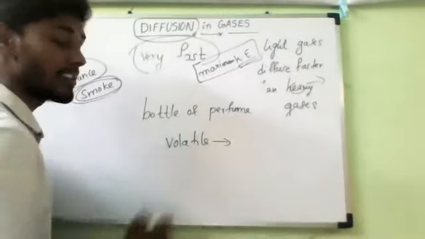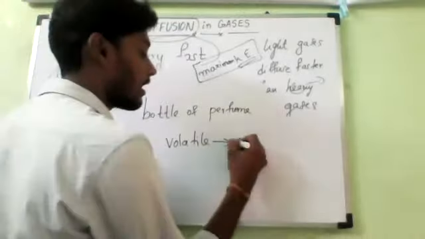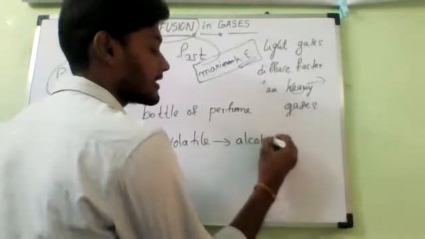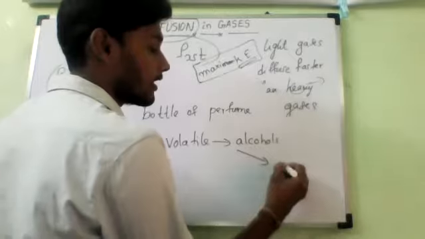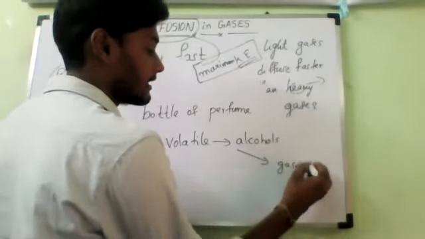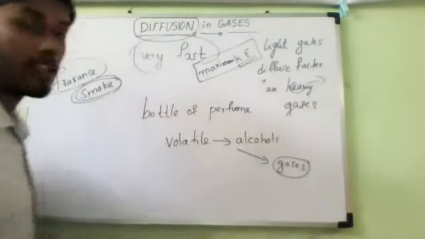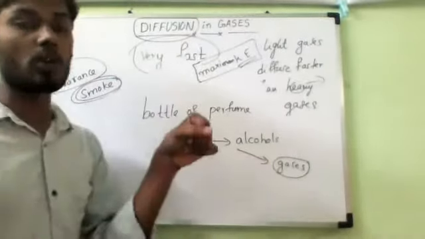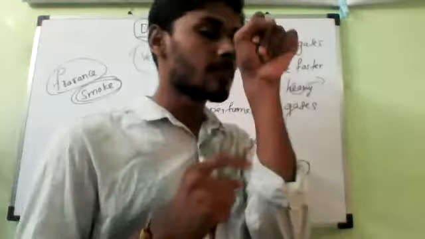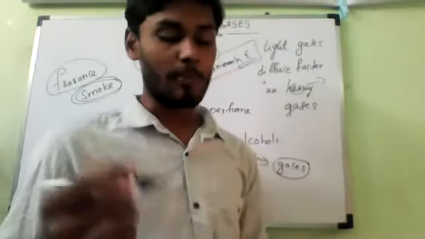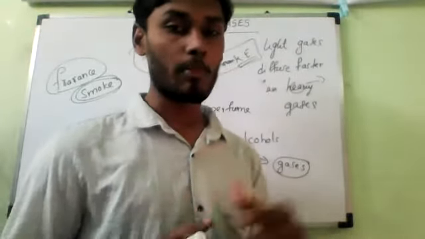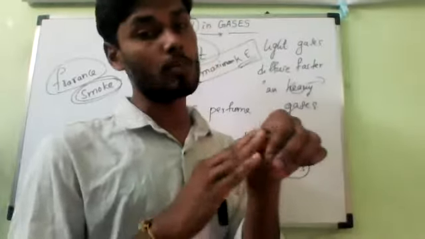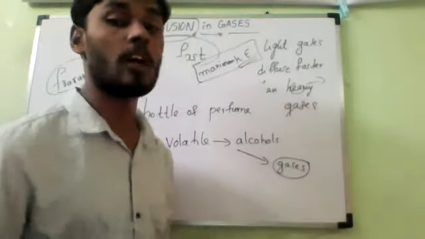Volatile substances are like alcohols, which can easily convert into the gas state. If you go to a shopping mall and spray and smell a new perfume before buying, after a few seconds it is automatically evaporated. It is that fast.